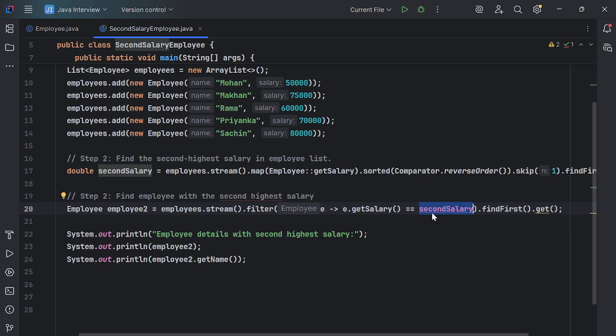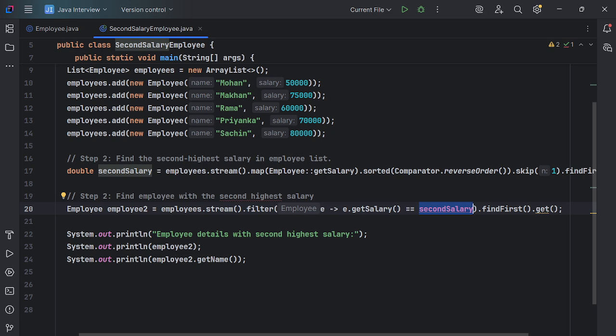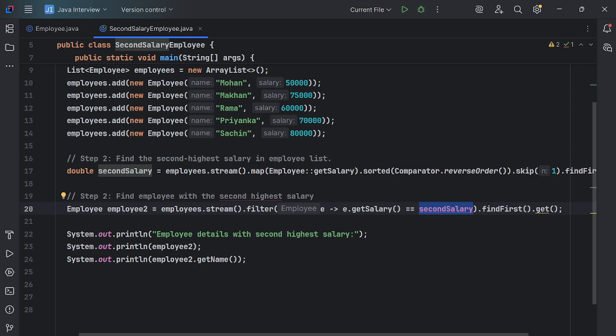So after getting the second salary, it is comparing whether the incoming employee's salary is equal to the second salary. Then you have to find first. You have to find that employee details, and you have to return that employee details, employee find first dot get. It will return that particular employee detail which will have e.salary equal to second salary, guys. So I hope this point is clear.